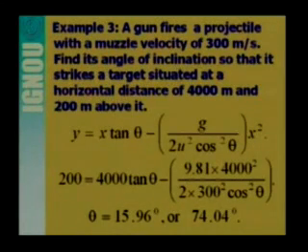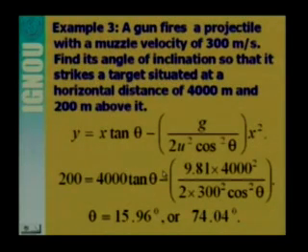So here you see that y is given, 200 meter, x is given, 4000 meter, theta is unknown, g is known, 9.81, and x square, that is 4000 meter square, twice u square, u is also given, cos square theta. So in this expression you see that only theta is unknown, so we can easily solve for the one unknown theta from one equation.